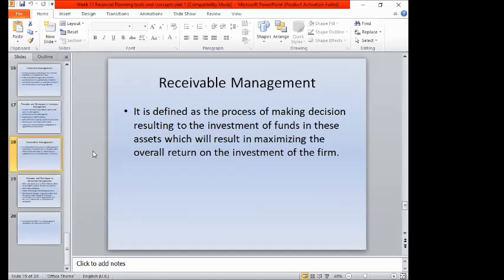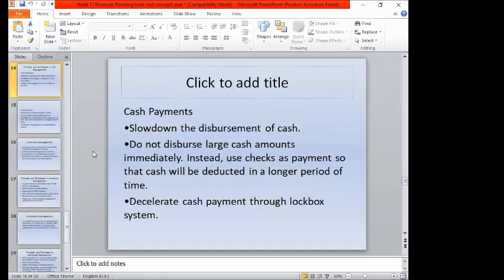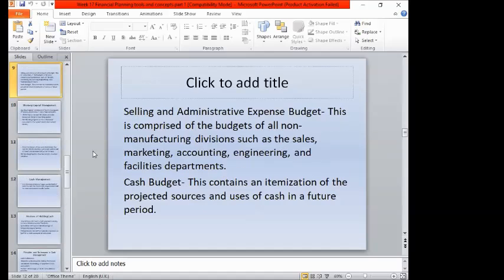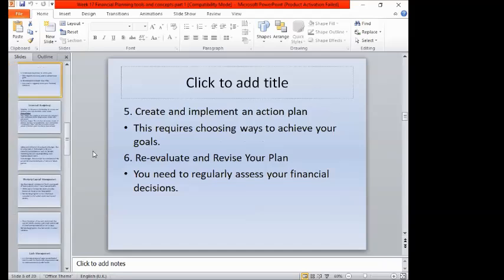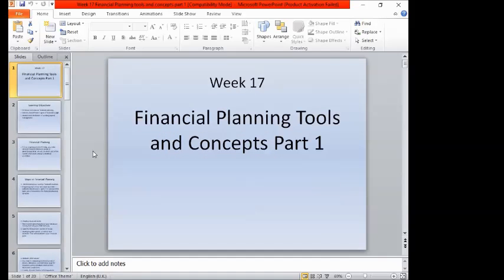So receivable management, inventory management, cash management, working capital management, and financial budgeting are part of the financial planning tools and concepts to utilize financial resources carefully, in order to allocate financial resources to business activities, making sure that business activities are helpful in generating more funds for the extension of business operations.